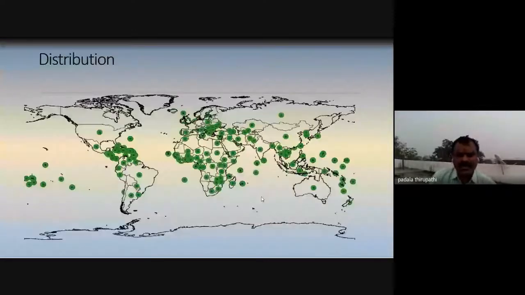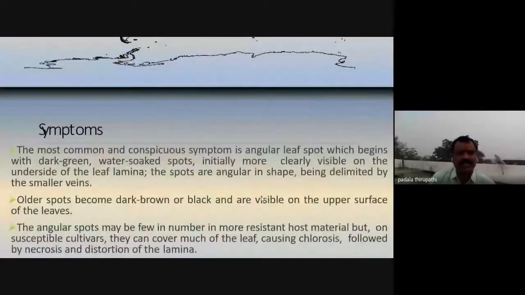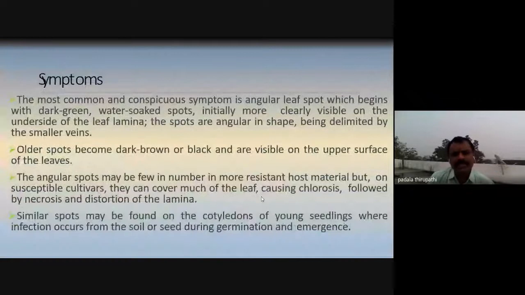So not only in India but across the entire world, cotton is a major commercial crop, you know. The cotton is a commercial crop, and the major crops are cultivated all over the world. The cultivated areas are affected by this disease, angular leaf spot of cotton. The symptoms appear on different parts of the plant: leaves, fruiting bodies, and stem branches are all affected.